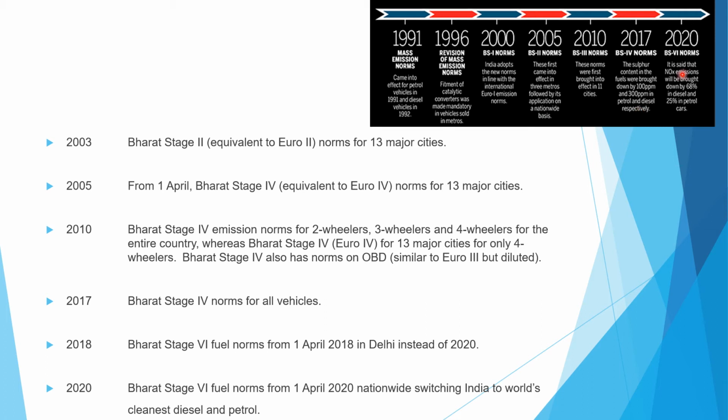So in the year 2020, BS6 norms are applied. It is said that NOx emission will be brought down by 68% in diesel and 25% in the case of petrol cars.